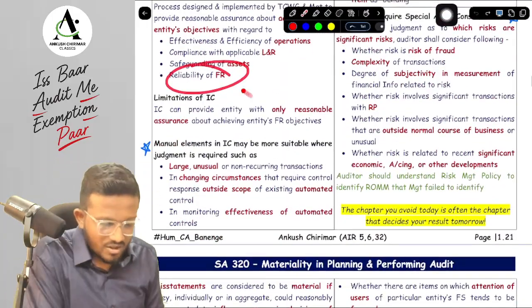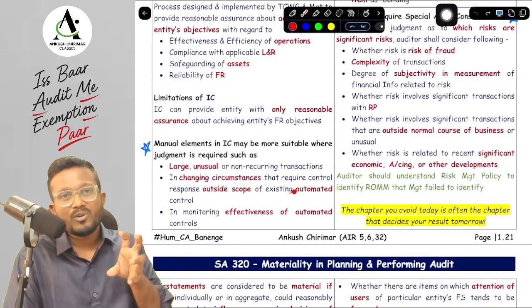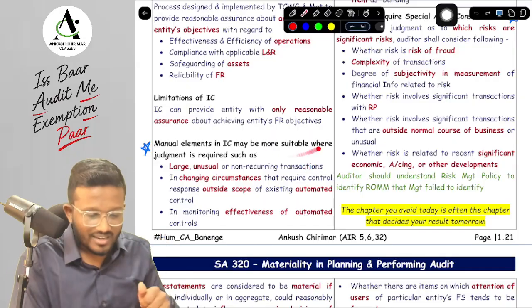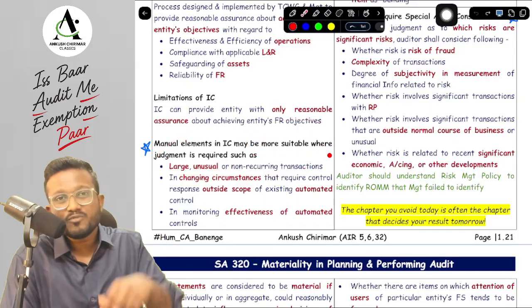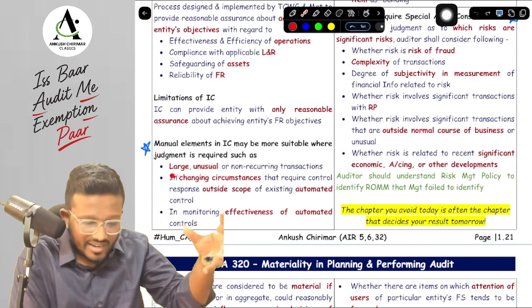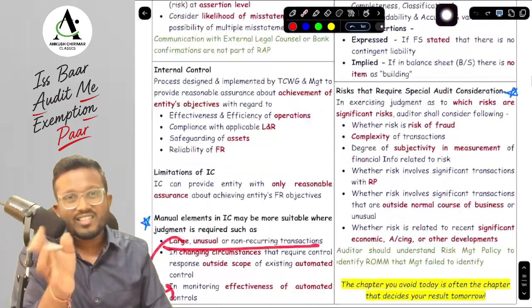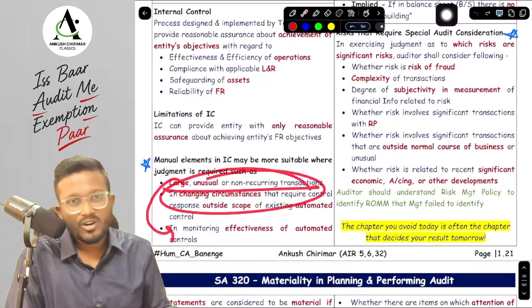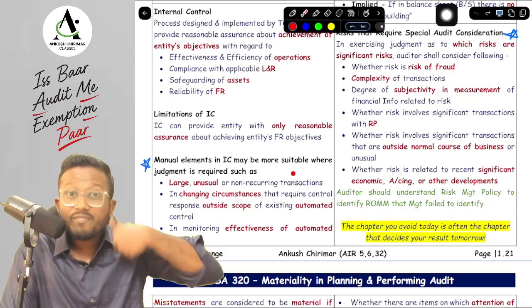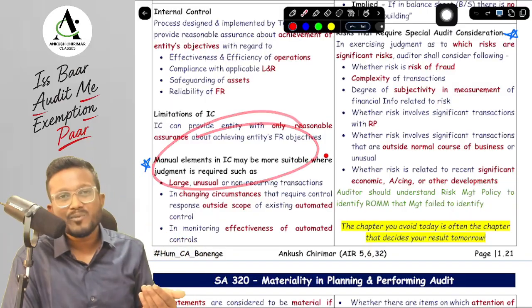Okay, yes, sir. Now there are inherent limitations of internal control, because of which internal control can only provide us reasonable assurance. Now this is an important topic. Manual elements in internal control can be suitable in a few circumstances. What are the circumstances? First of all, when there are large, unusual or non-recurring transactions where the errors are difficult to predict, and secondly, when the automated control cannot give a control response, meaning the control response is outside the scope of the automated control, or when we want to ourselves monitor the effectiveness of the automated control, then we will have to apply the manual controls only.